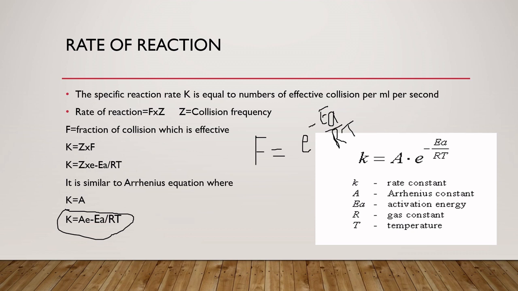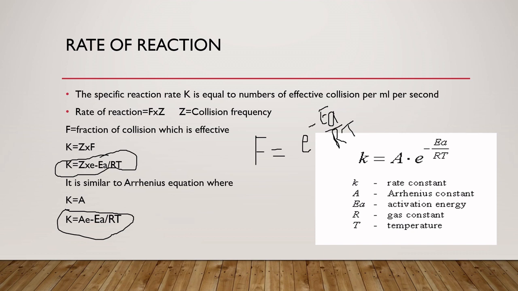Okay, so in the case of collision frequency, this is the rate of reaction: K is equal to Z into e to the power minus Ea upon RT. What is the effect of temperature on reaction rate? Temperature has a marked effect on the rate of reaction.